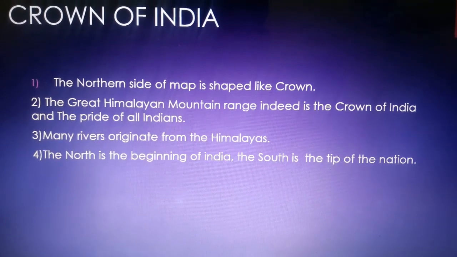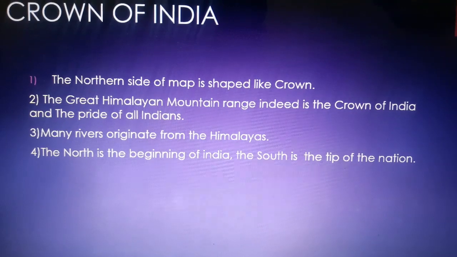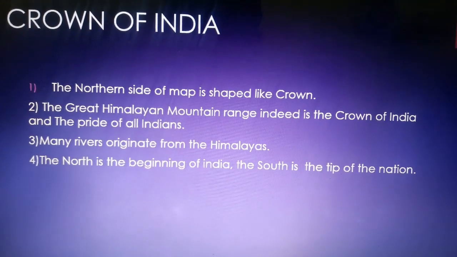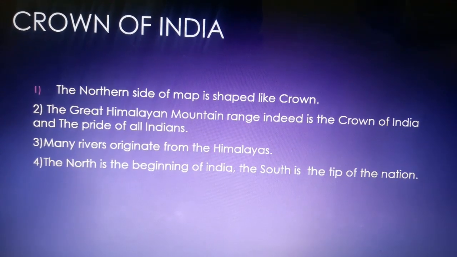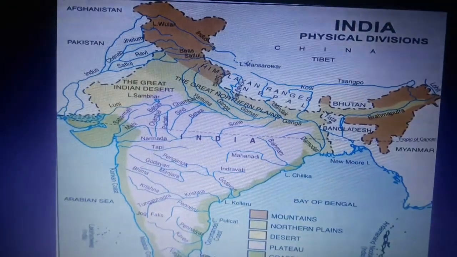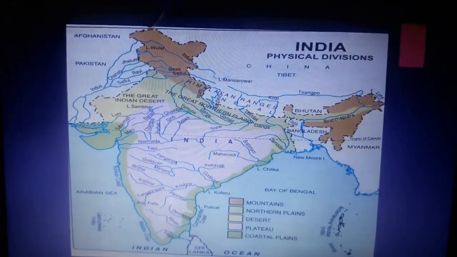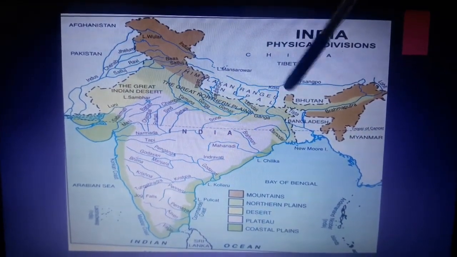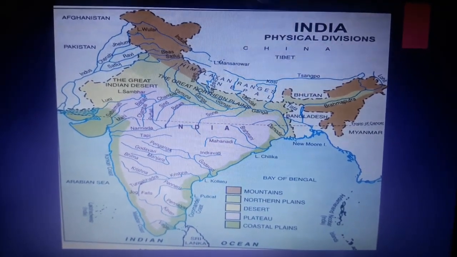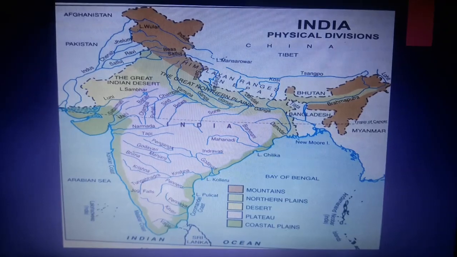It makes our country more beautiful, and hence we give it a tag, we give it a prize. That is, it becomes our crown. So you can see the great Himalayan range. Hence it is like a crown of a country.